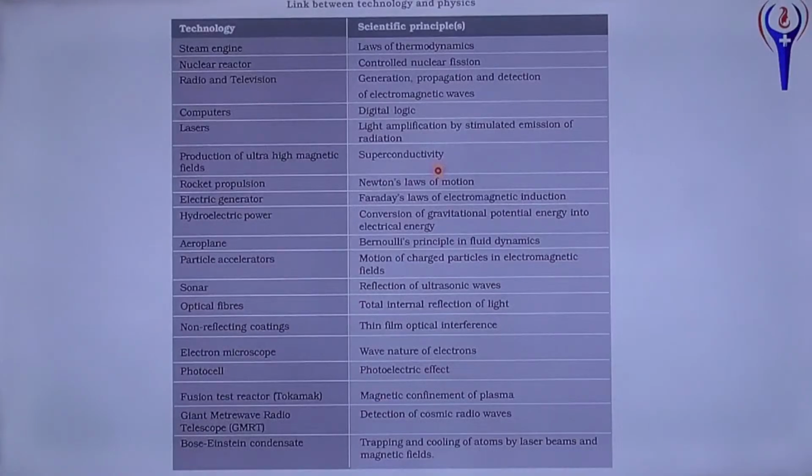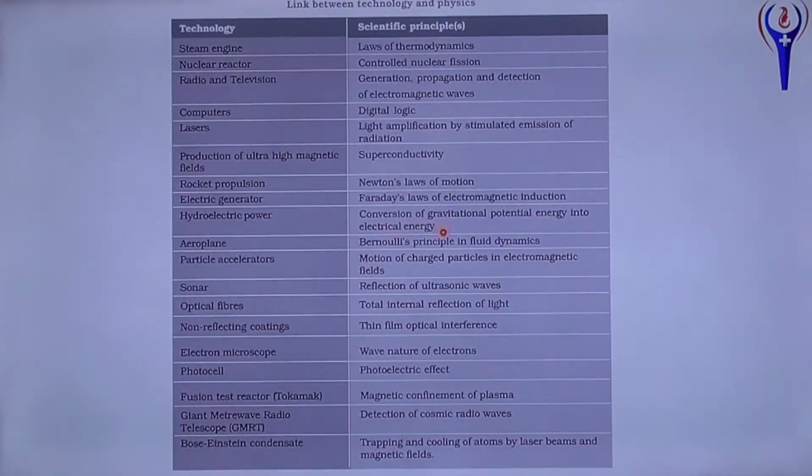What is superconductivity? It is a phenomenon in which certain materials exhibit zero resistivity or infinite conductivity at very low temperature. For this I gave an example already, the Japanese bullet train, the fastest train at around 601 km per hour. That is recorded as the fastest train. That is based on superconductivity, the Meissner effect, diamagnetic property. Rocket propulsion, Newton's law of motion. Electric generator, Faraday's laws of electromagnetic induction.